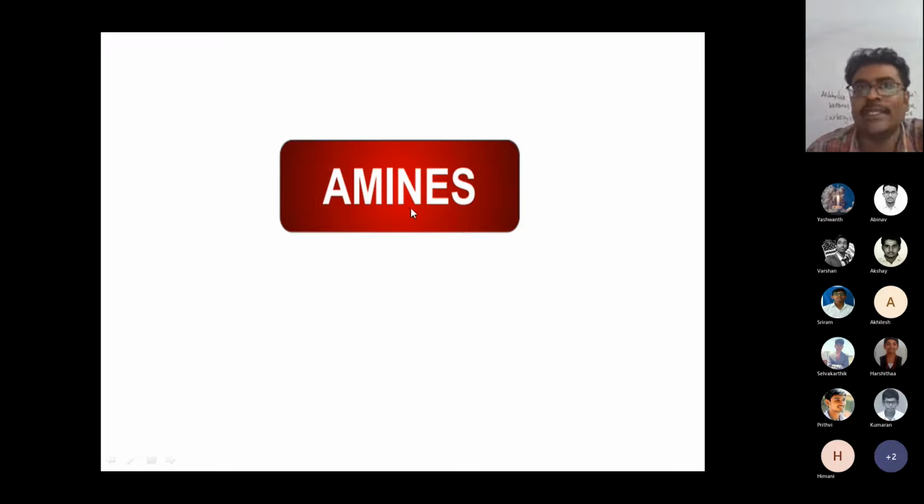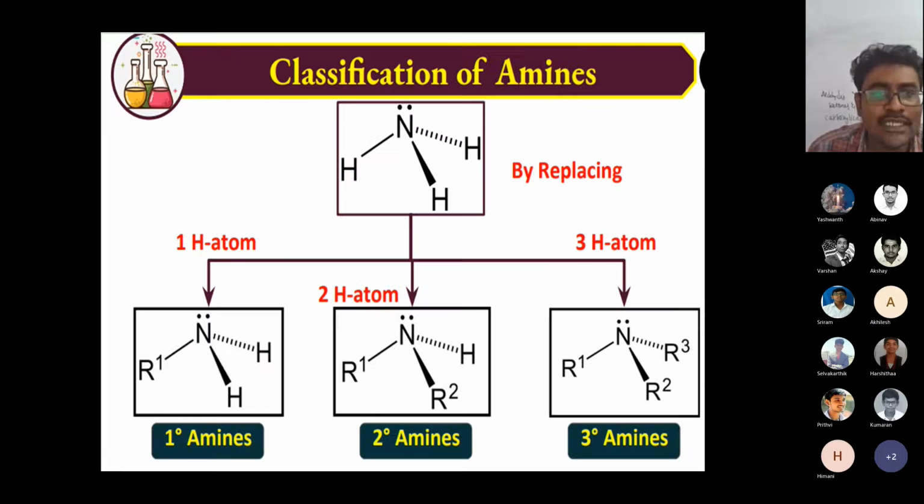Actually, these compounds play a crucial role, like in protein preparations. Proteins are very, very important. Eggs also contain proteins, and most of the food items also contain proteins. They are the basic thing, nothing but amine compounds. Amines have been classified into primary, secondary, and tertiary amines,